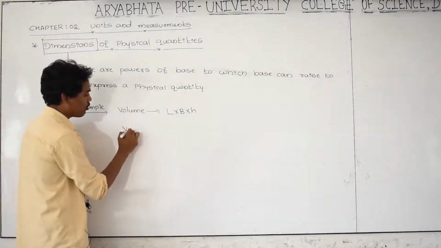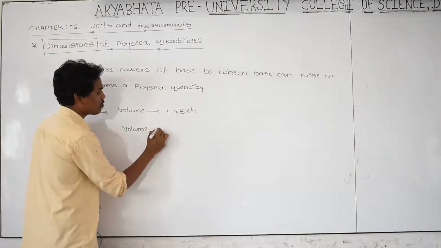But volume I have to write in terms easily.